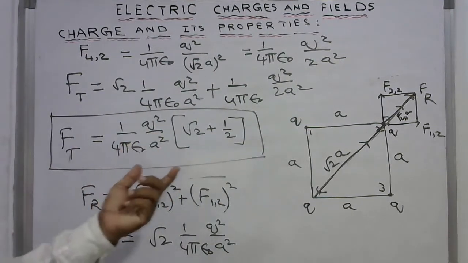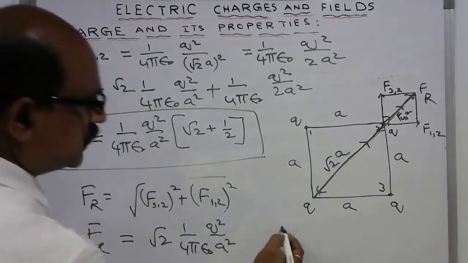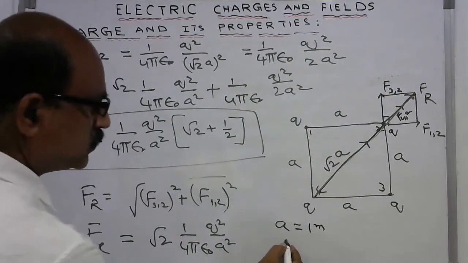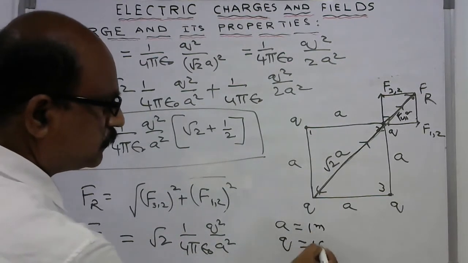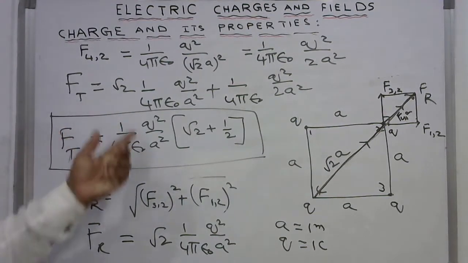See, in solving the problems, the a will be given. Say for example, a is given 1 meter. Suppose q is given 1 coulomb. Then what will be the value of this?